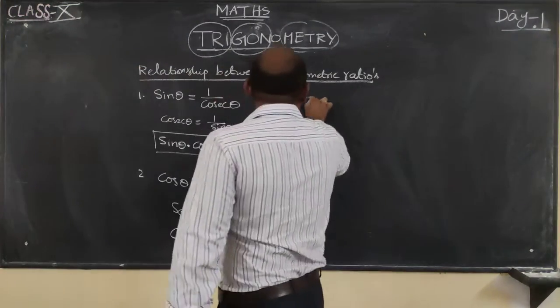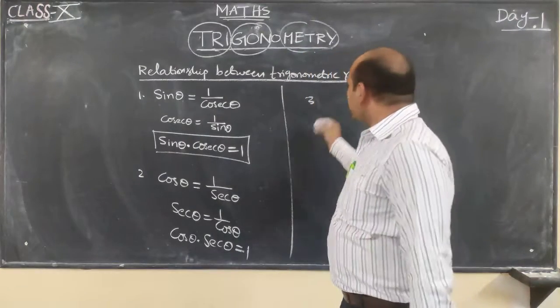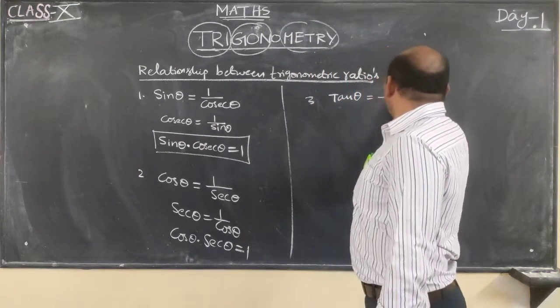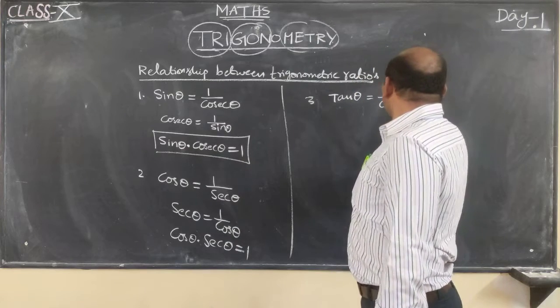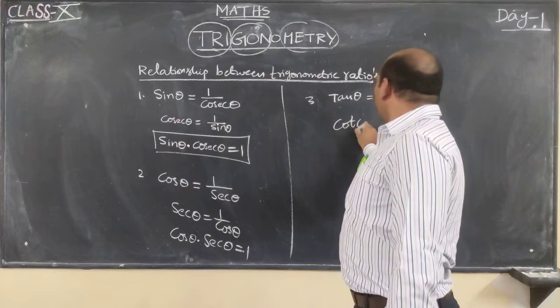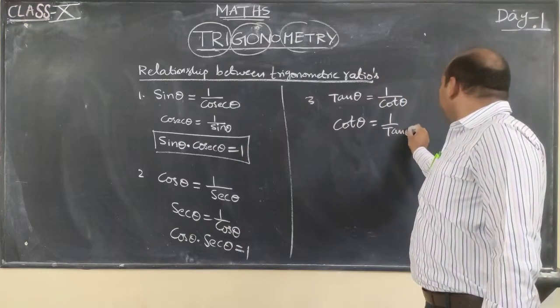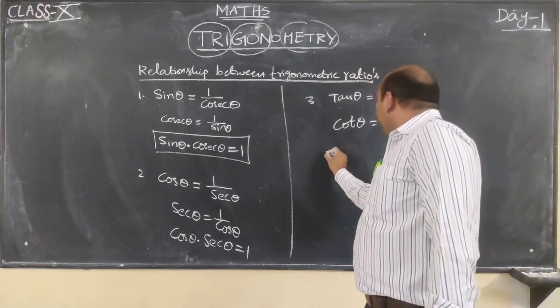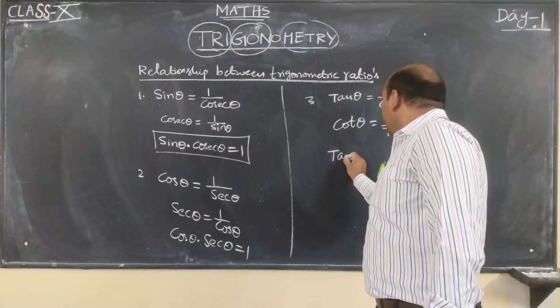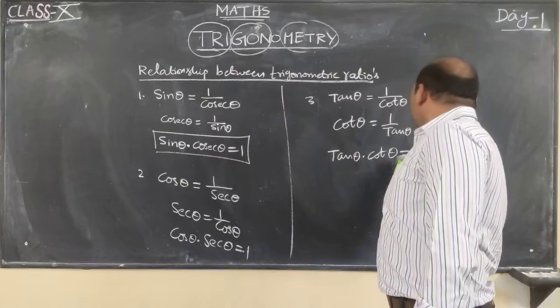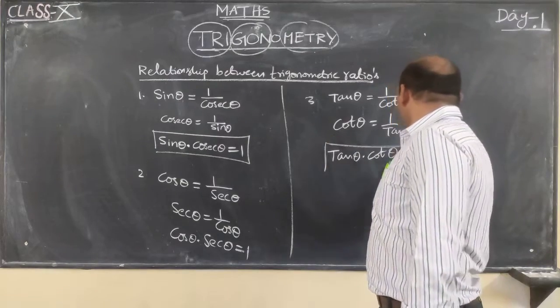Next, the third formula: tan theta is equal to 1 by cot theta, or cot theta is equal to 1 by tan theta. Cross multiplying these two, tan theta into cot theta is equal to 1.